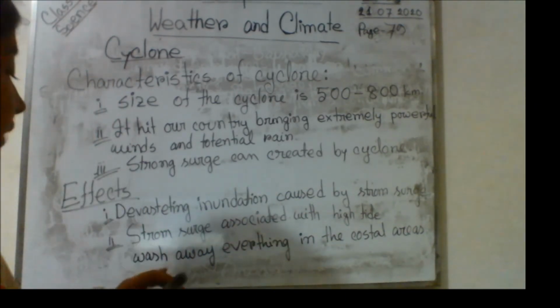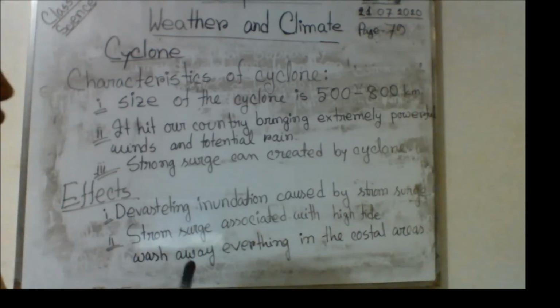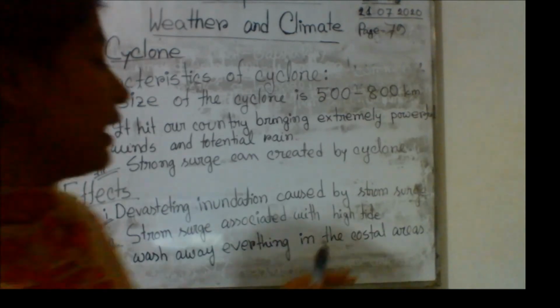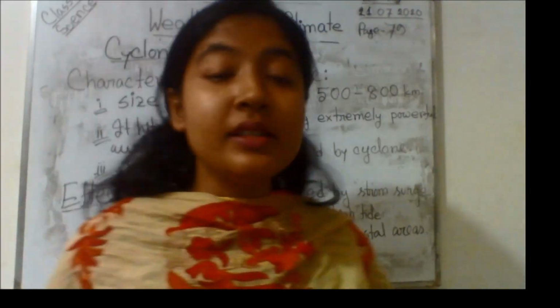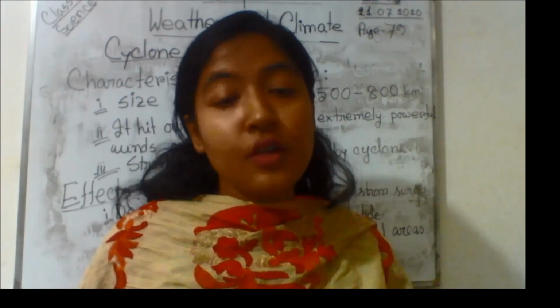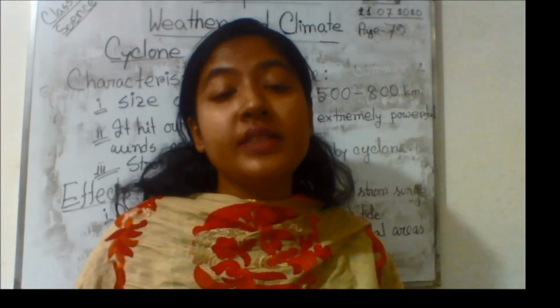Now the last effect is strong surge associated with high tide washing away everything in the coastal area. So these are the characteristics and effects of cyclone. This is the end of our lecture 5, and today we also finished our chapter 11.